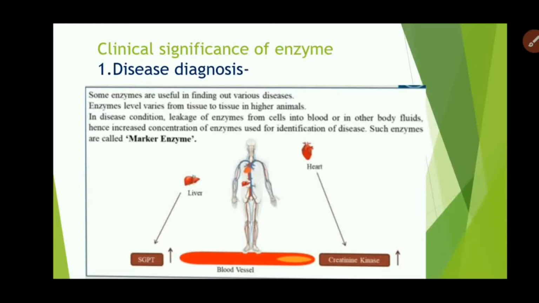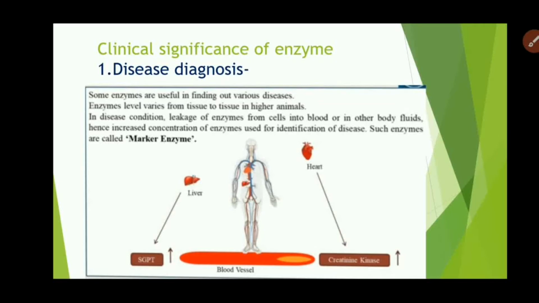How do enzymes help in disease diagnosis? Let us see. Here is a diagram of the heart and liver. The heart consists of the enzyme creatinine kinase and the liver consists of the enzyme SGPT. In the heart, creatinine kinase is present in high concentration. In disease condition, there is leakage of this enzyme from the cell into the blood or the body fluid, and this increase in the concentration of enzyme in the blood helps in the identification or the diagnosis of disease.